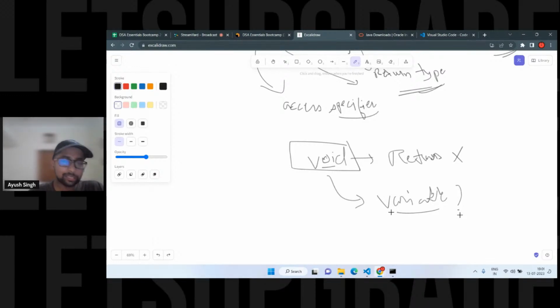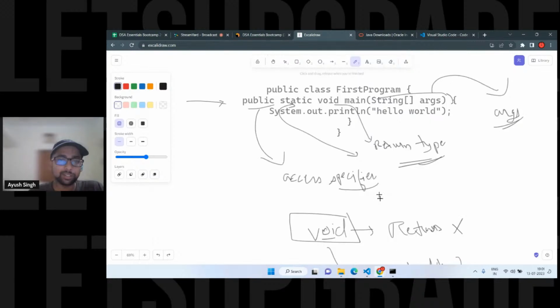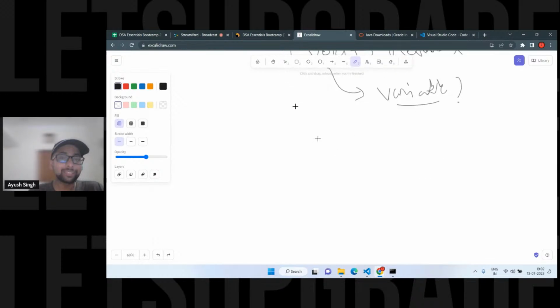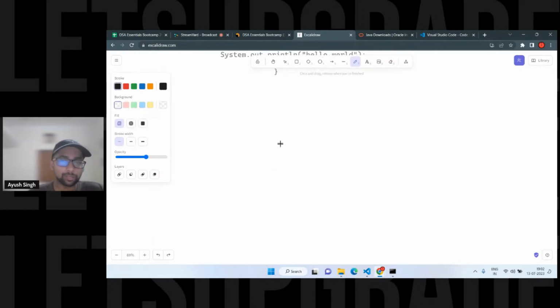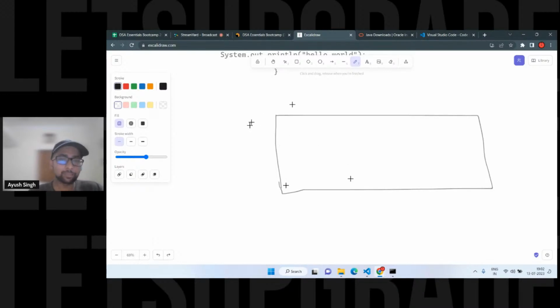Why do we write static? Actually it is related to another concept, but for now you can say we don't have to create objects. The basic structure is, when I write this program, this is the main method. When I create a method of my own, I have to create an object because there is a class. Okay, I'll tell you. I'm not going to take much time for this, just don't worry. Let's suppose this is a class, and outside there is a package.